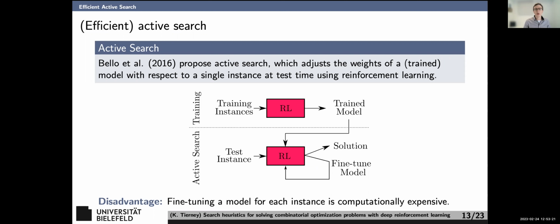Bello et al. proposed this method. Basically, what you do is you train a model using reinforcement learning. And then in the testing phase, when you're getting new instances you haven't seen before, when you make a solution, you can now use the quality of that solution to fine tune the model and output a new solution. So you're going to adjust the weights after each solution or set of solutions that you generate, so that your model can work better. Essentially, you just continue the reinforcement learning for a specific instance. Why is this not good? It's expensive. Fine tuning the model in this way takes a lot of time.